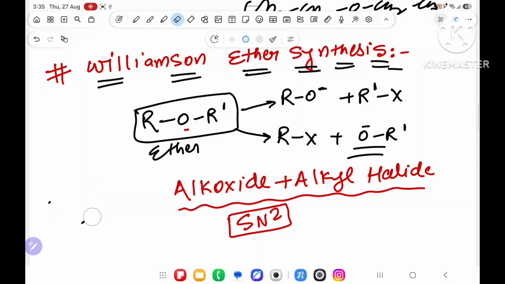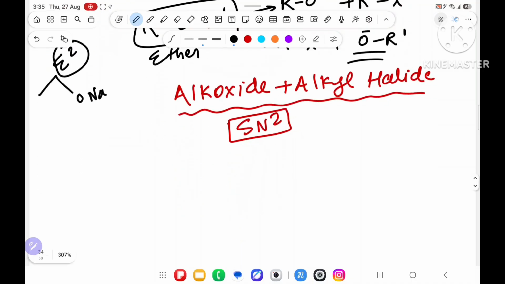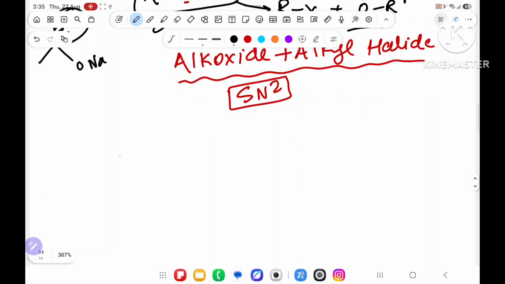So I am going to write one chart, that when it will do E2 and when it will do SN2. Over here you will use a base. The base will be RO minus plus R'X, suppose I have taken.